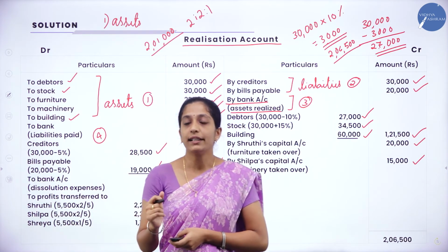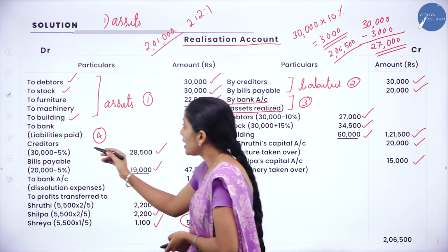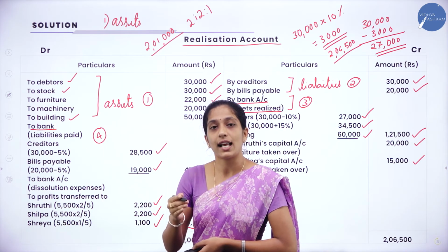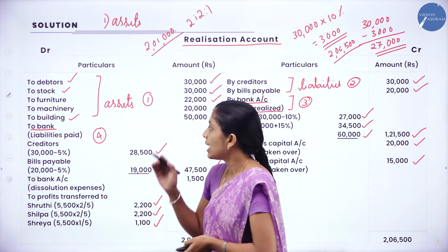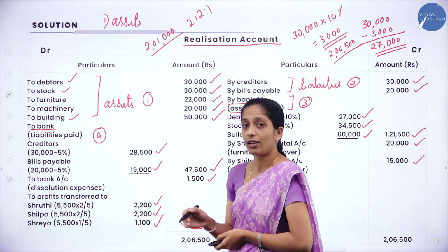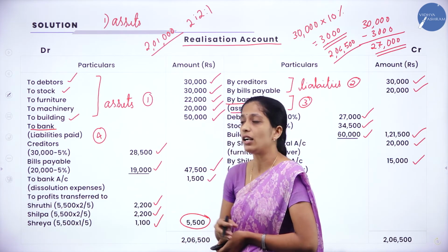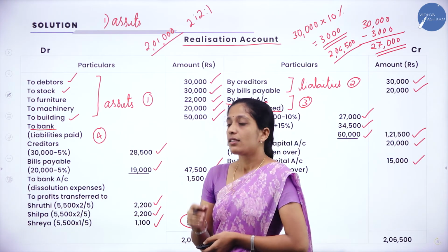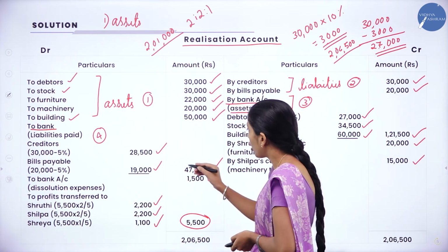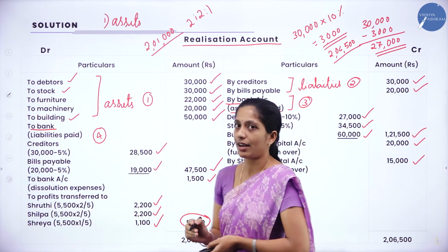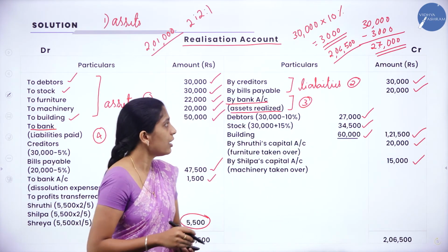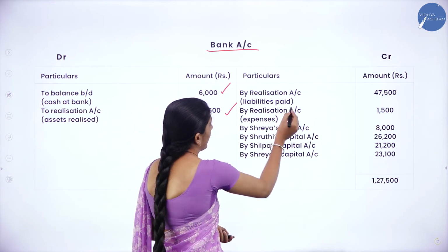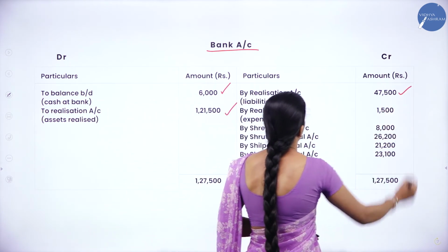Now coming to the debit side. Here there are two bank accounts, right? So how do you record in your bank account? You will record it as by realization account. So what is the amount for liability paid off? That is 47,500. So by realization account 47,500. So by realization account for liabilities paid off 47,500.